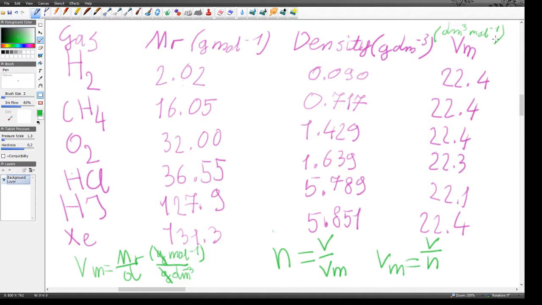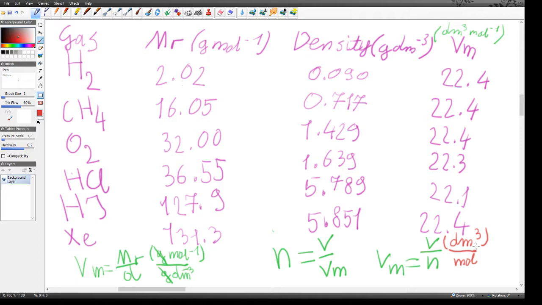And the second way you could figure it out is to use the equation that V over n equals the molar volume. A volume we know comes in terms of, in the example of solids, centimeters cubed, but in the example of gases, it has to come in decimeters cubed instead. So we've got decimeters cubed on top, and moles come in, well, moles. So you've got decimeters cubed per mole.